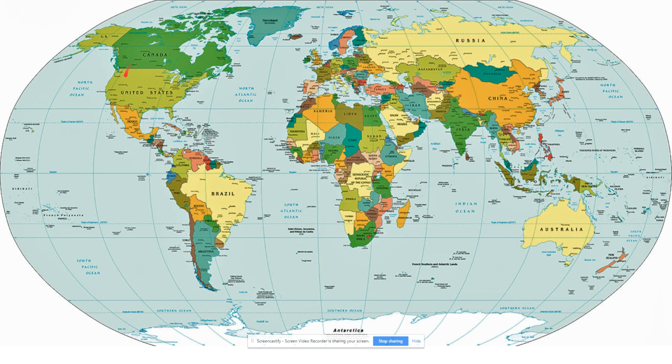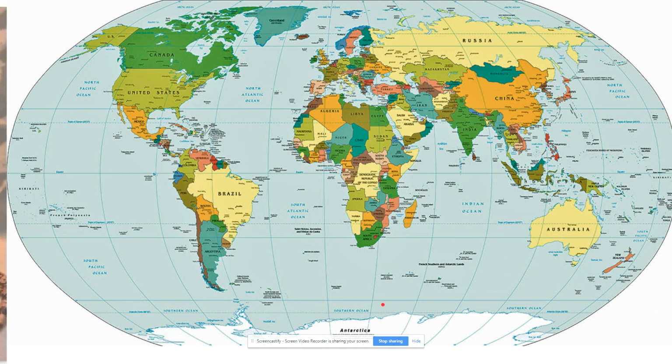First, up here where my red dot would be, North America. Then we have South America, Europe, Africa, Asia, Australia, and finally, Antarctica down here at the bottom.